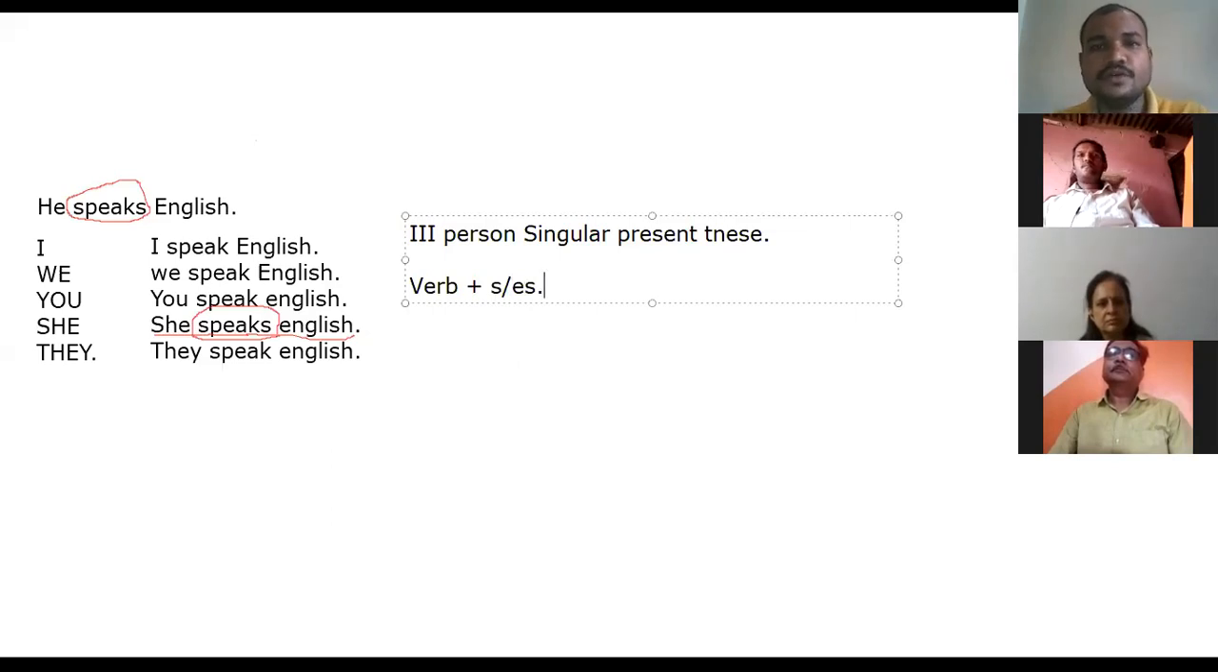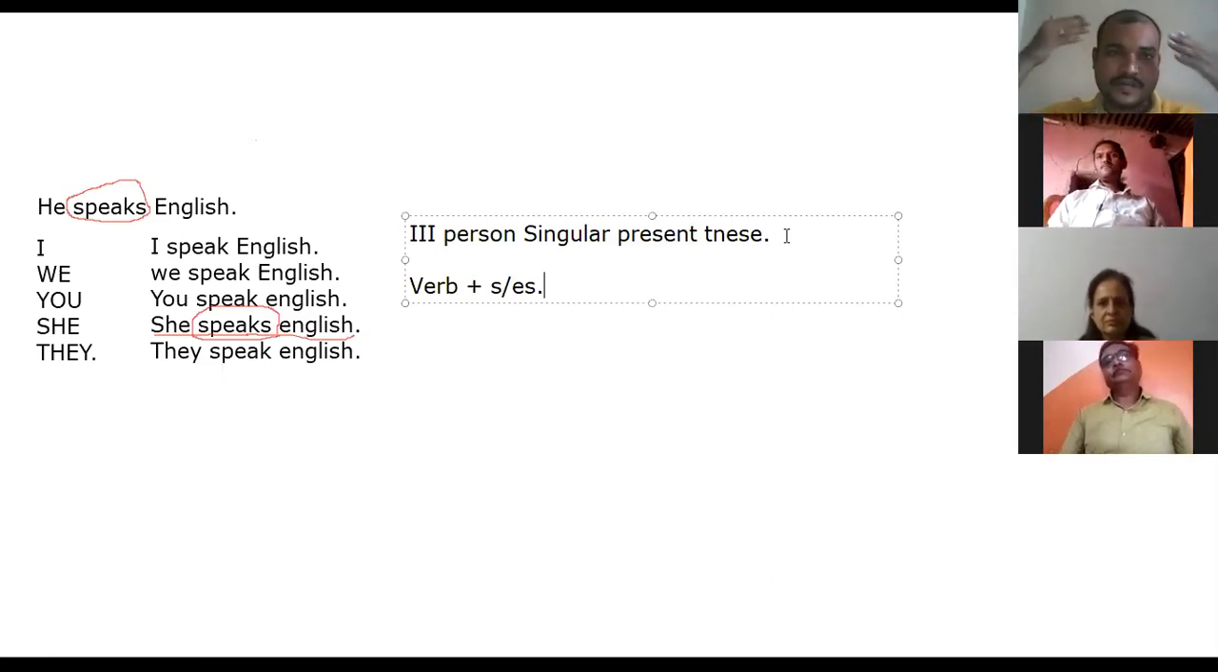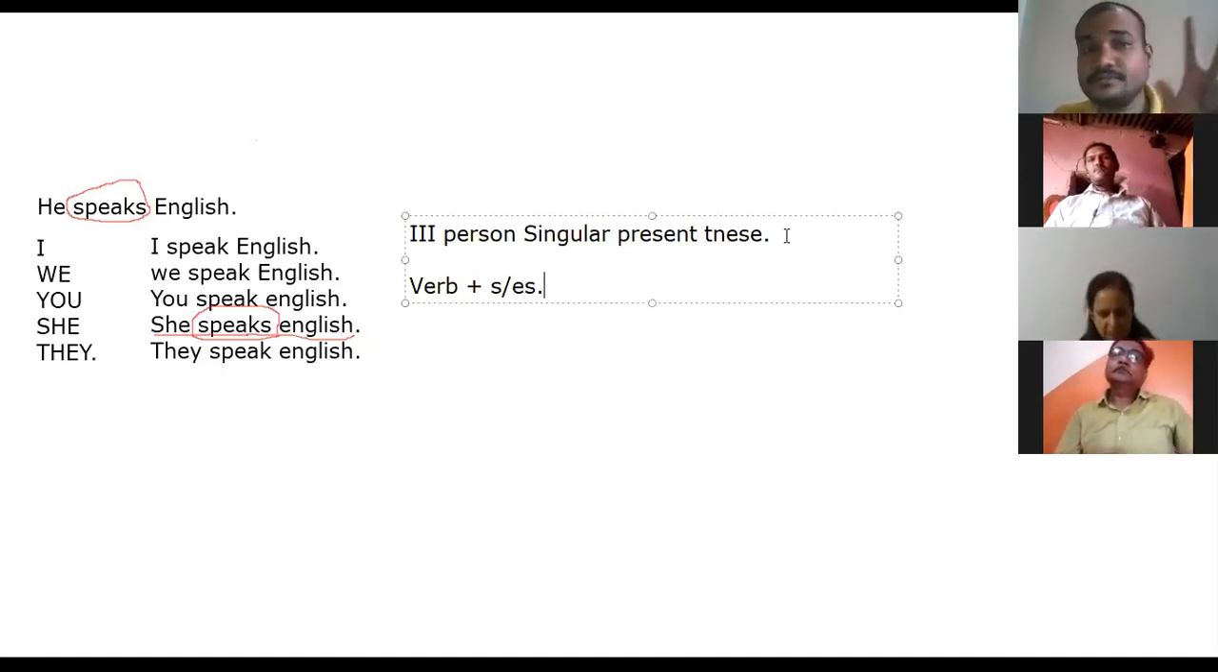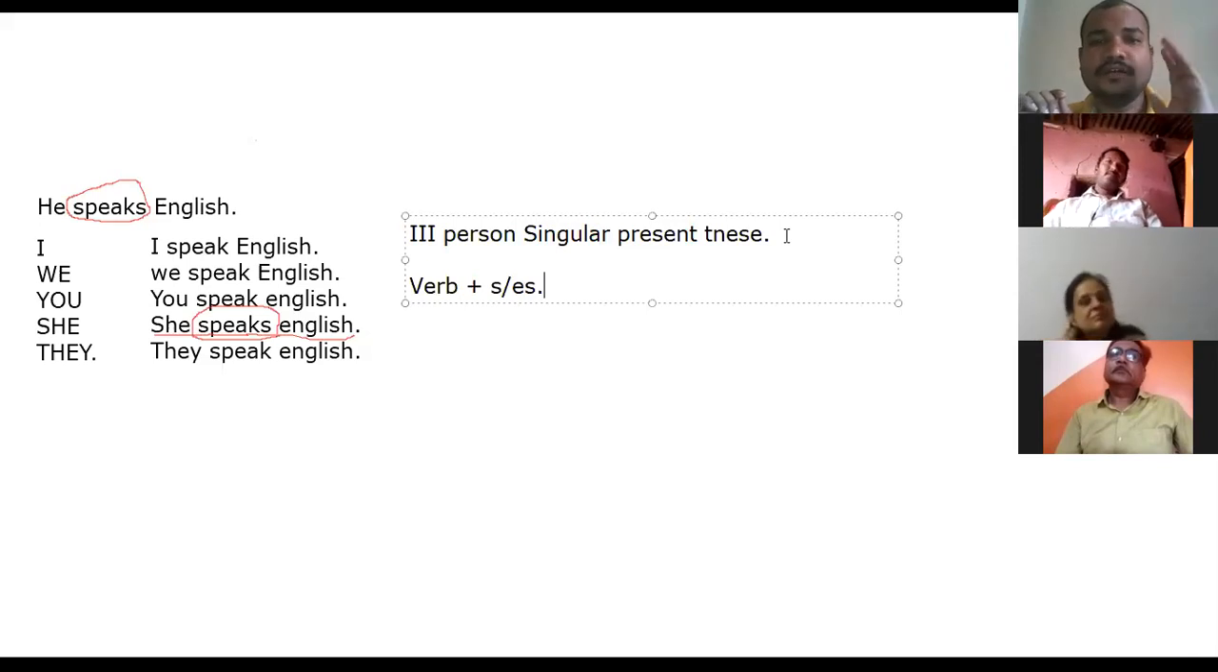So, if you are talking about third person singular, present tense only, not in all other conditions, only present tense. Not in the future, not in the past, only present tense. Third person singular only, not the plural. So, what are the third person singulars here?